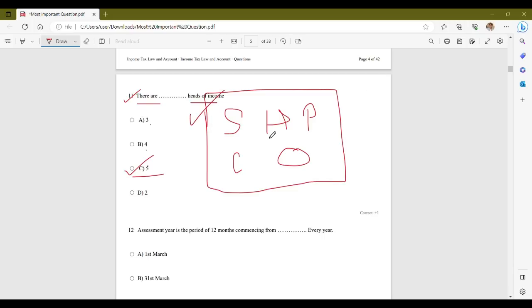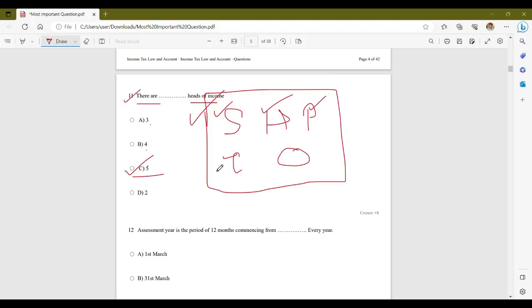Now what happens is income from salary. What does it include? It includes income received as salary, wages, commission and allowances. Income from house property includes income earned from owning a house property such as rent received from letting out a property. Profits and gains from business and profession includes income earned from a business or profession, including self-employment, freelancing or any other form of business activity.